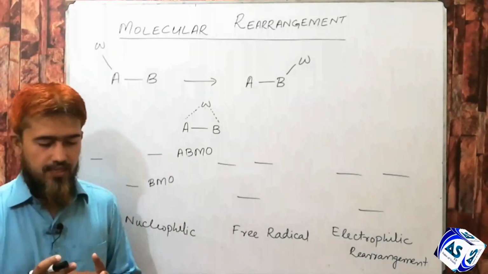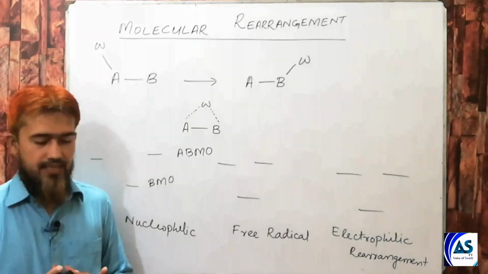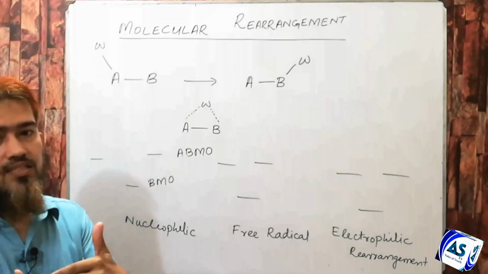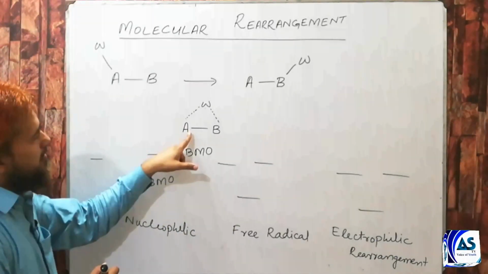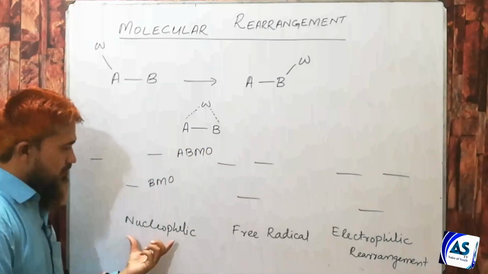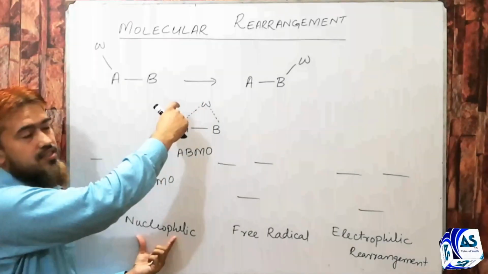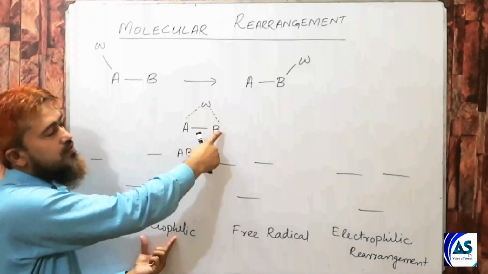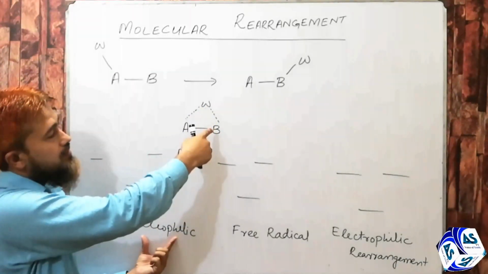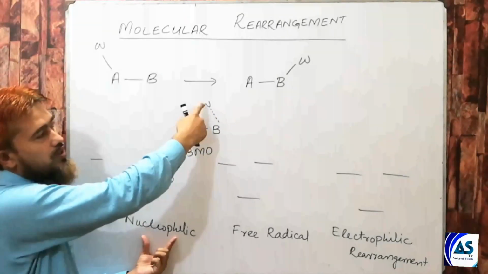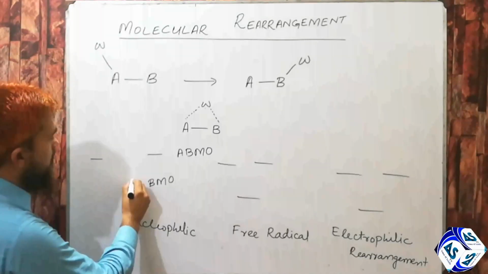We can easily fill electrons involved in all the cases. How do we calculate how many electrons are involved in the process? We can easily judge by knowing the type of rearrangement. As we know, in case of nucleophilic rearrangement, the group is moving along with its electrons. It means that the atom towards which this group is moving is not having electrons. So there are a total of 2 electrons involved in this transition state, and those 2 electrons will be filled in bonding